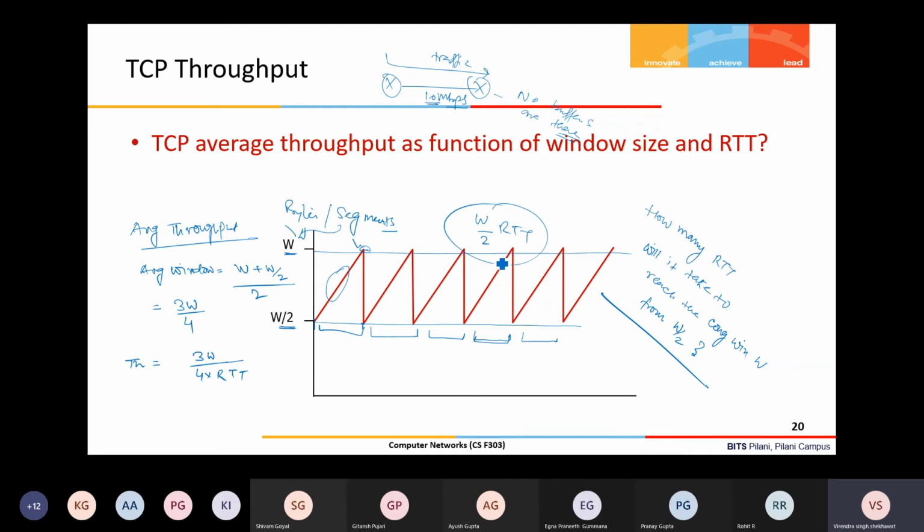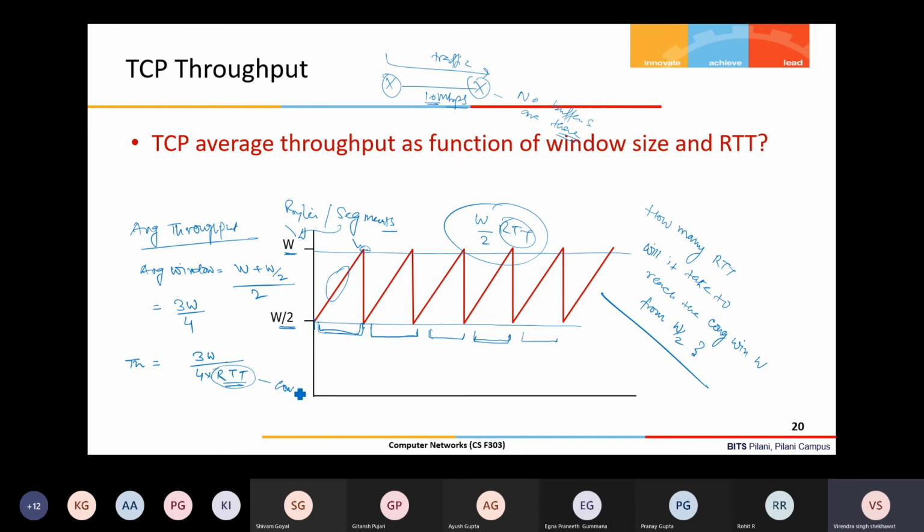Now, as I said, this time cannot be the same for every cycle because my RTT is also varying. We already know that every packet may get a different RTT, and that is why we calculate average RTT. So this formula is not exactly correct in a real sense, because RTT is not a fixed constant.